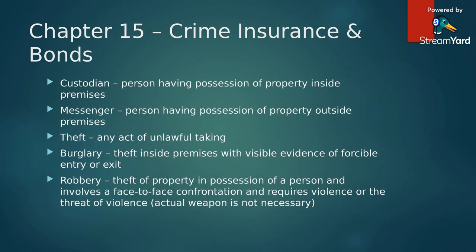Again, burglary is going to be theft from inside a premise. Visible evidence of forcible entry or forcible exit is required for the insurance to cover, but the entry is not required, so you can reach in through a broken store display window and still have that as evidence of the forcible entry and have the coverage. Robbery is going to be defined as theft of property in possession of a person. It always involves a face-to-face confrontation and requires either violence or the threat of violence, but an actual weapon is not necessary in a robbery.